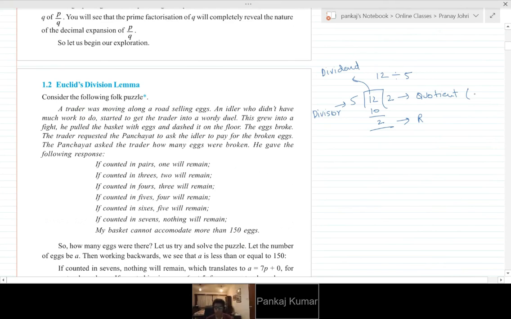So we can write this quotient as Q. This is A, this is B, and this remainder as small r. So can I write A is equal to B into Q plus R? 12 equals 5 times quotient plus R. Can I write this? Yes. So this is basically what Euclid's division lemma is. As simple as that.